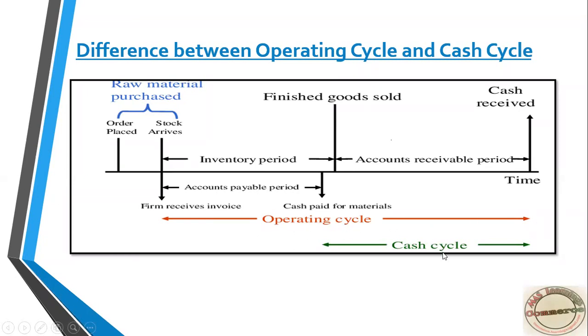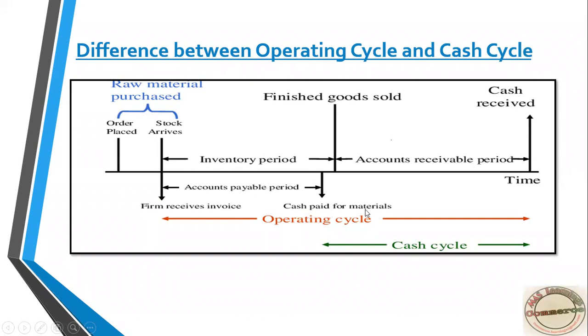But what about the cash cycle? Once you purchase raw material, the supplier also provides you a few months' time to pay. That is creditors. You also get time from creditors for payment for raw material. Suppose 2 months. In 2 months, the goods may be converted and almost near to finished goods. That is the time you have to pay your creditors. That is the account payable period.